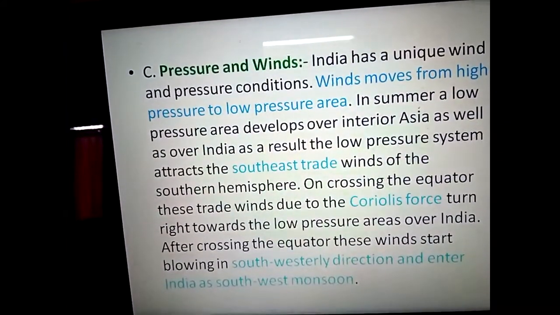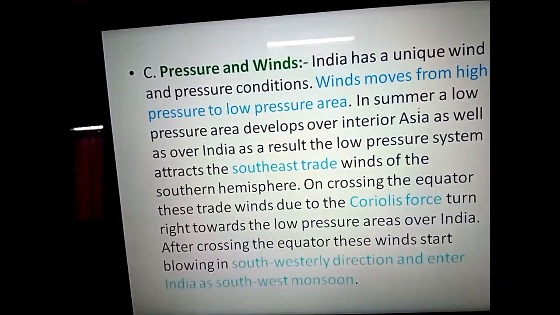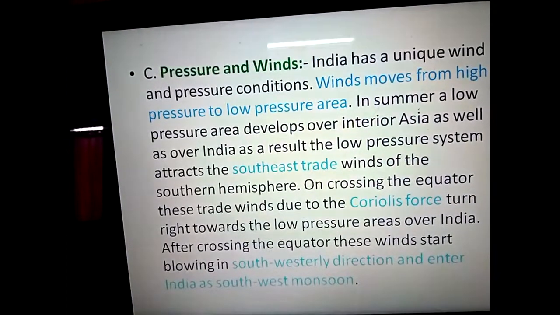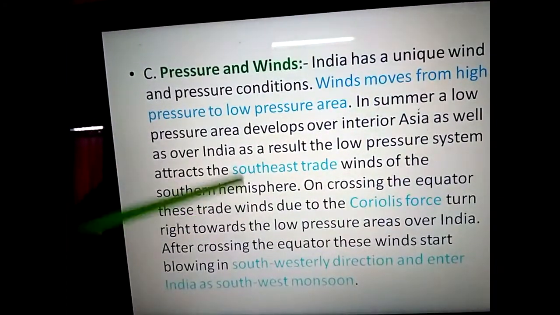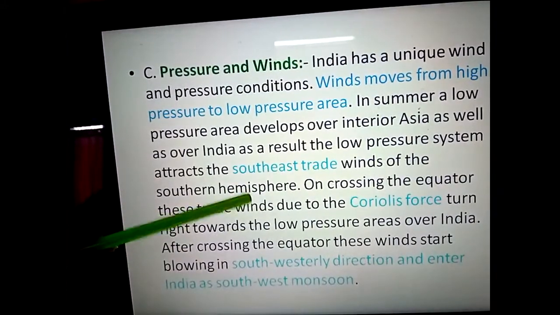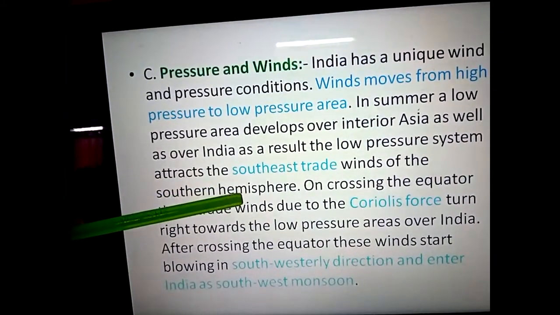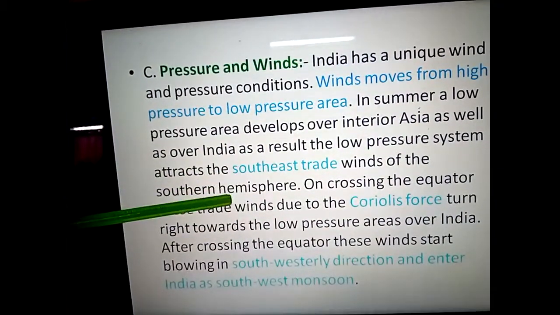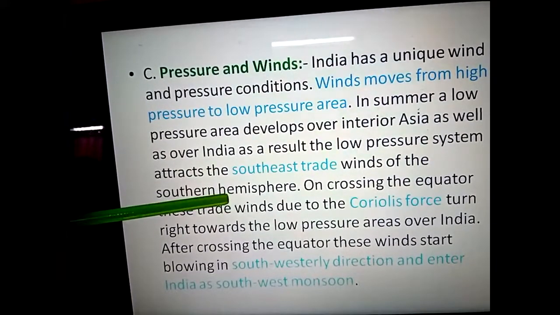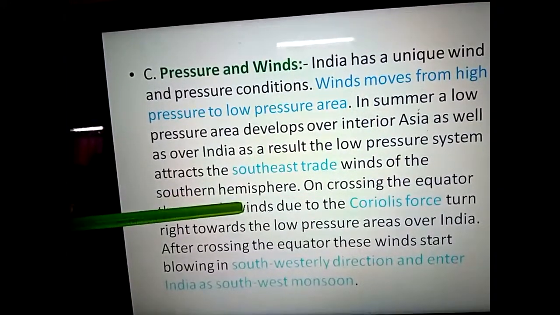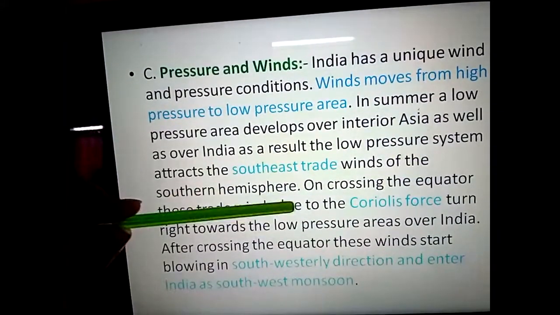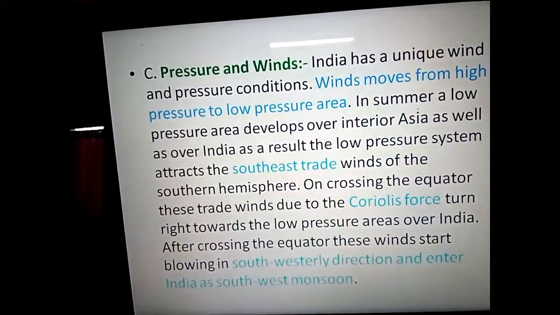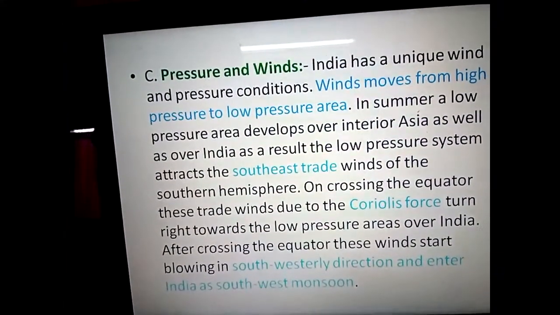At the same time, in the southern hemisphere we have a high pressure zone, where there is less temperature and less sunlight, and it is going to provide India as well as Asia wind.